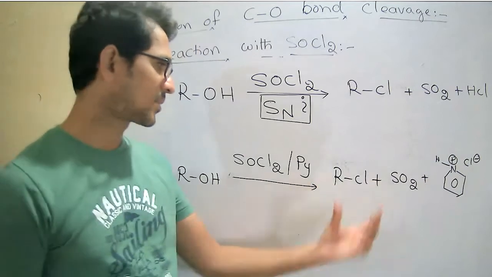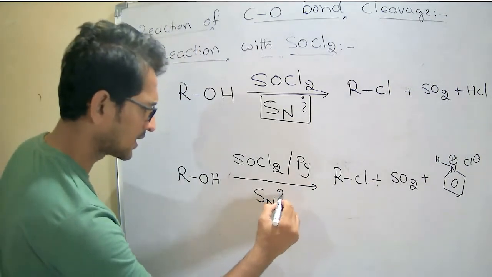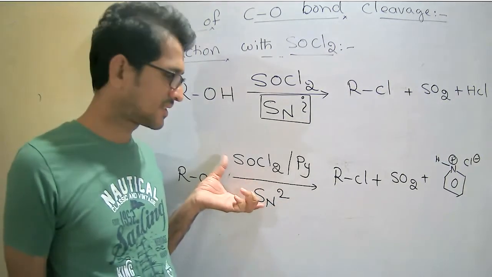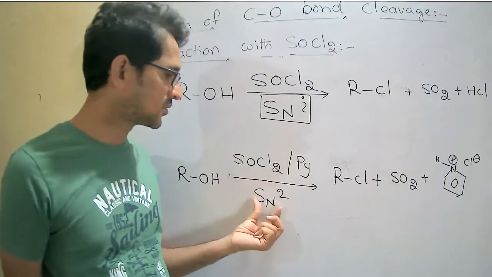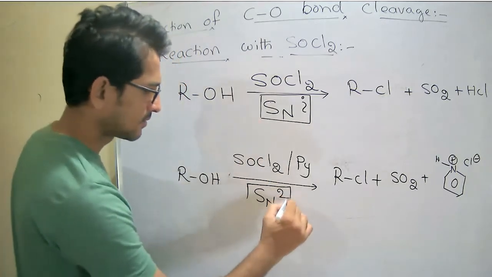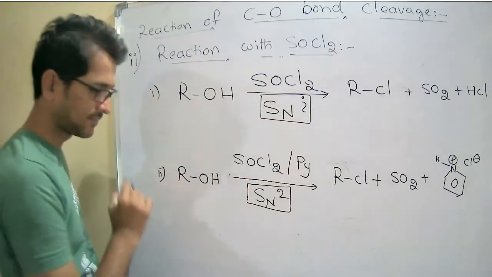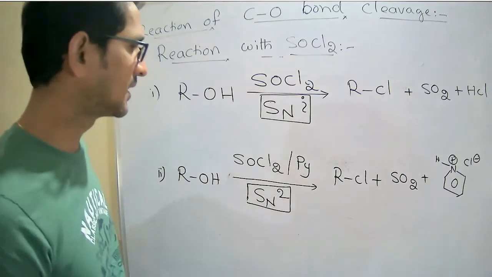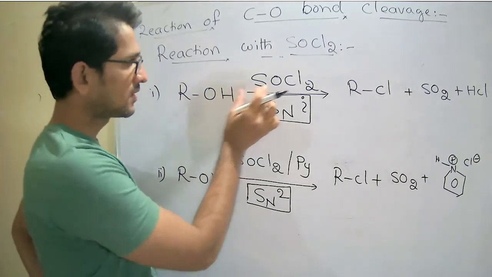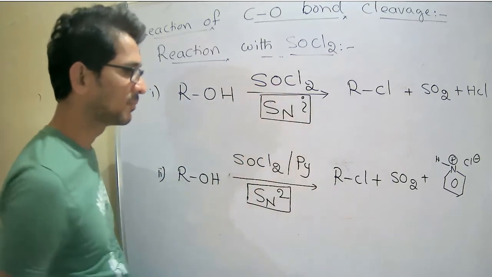This follows the SN2 reaction, bimolecular nucleophilic substitution. Just observe the relation between the first and second: the first one is SOCl2, and the second is SOCl2 in the presence of pyridine.